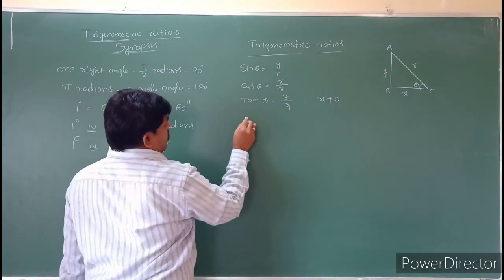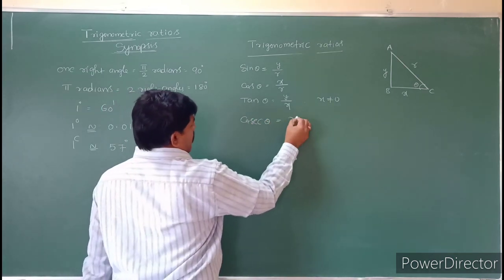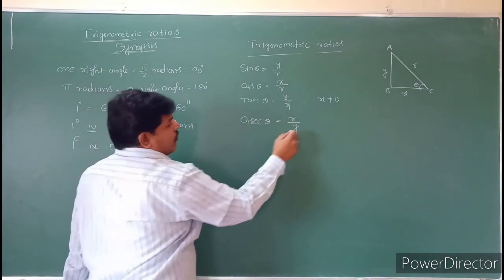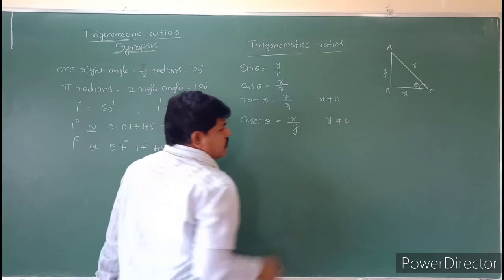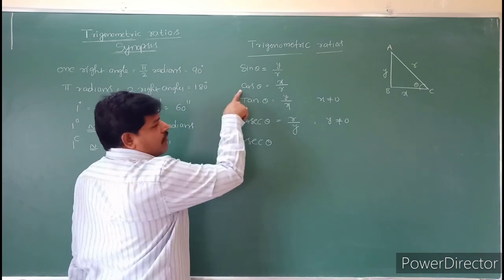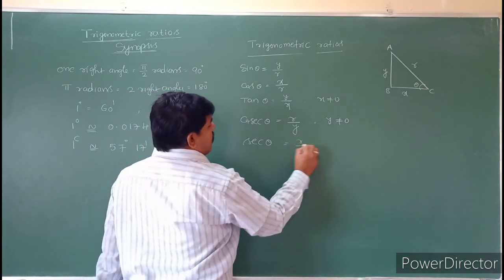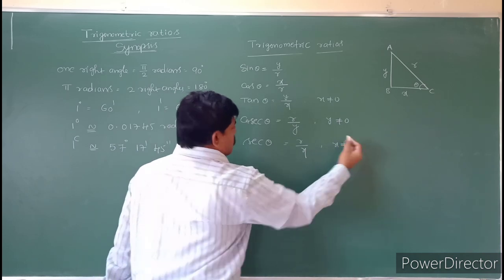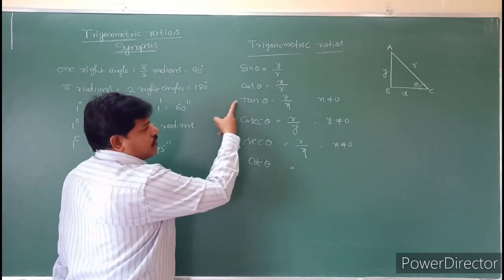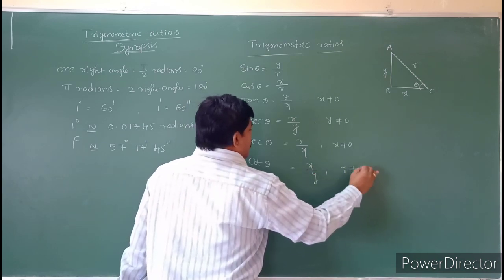The reciprocal of sine is cosecant theta, which is r by y, where y is not equal to 0. Next is secant theta, the reciprocal of cos, which is r by x, where x is not equal to 0. Next is cot theta, the reciprocal of tan, which is x by y, where y is not equal to 0.